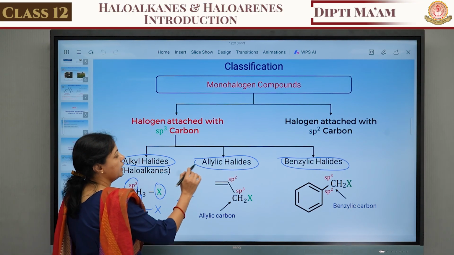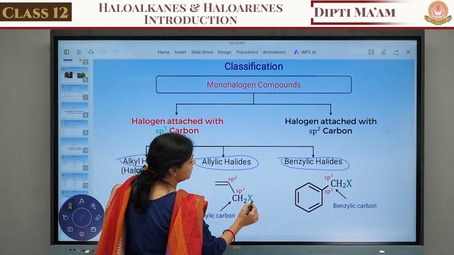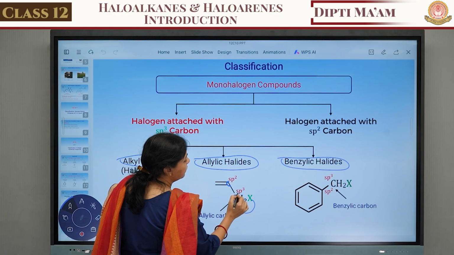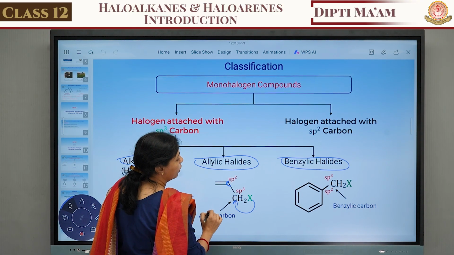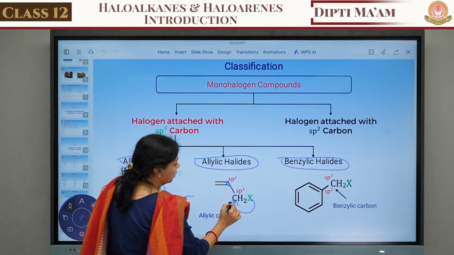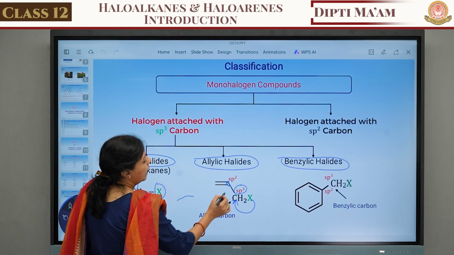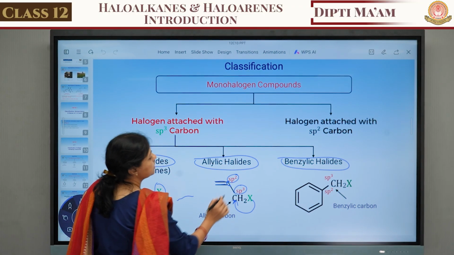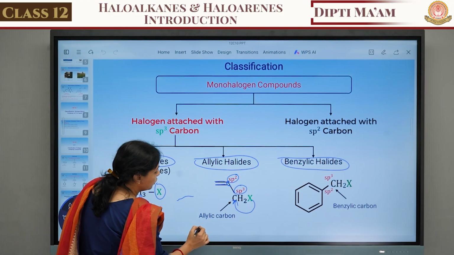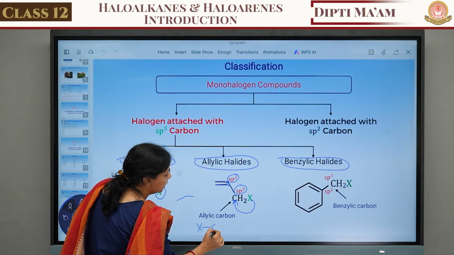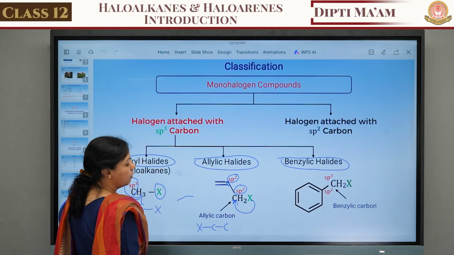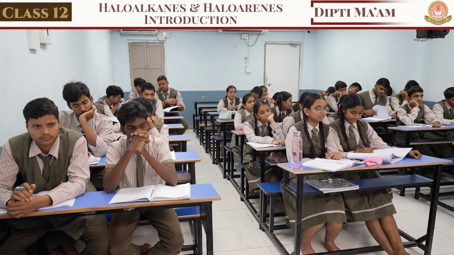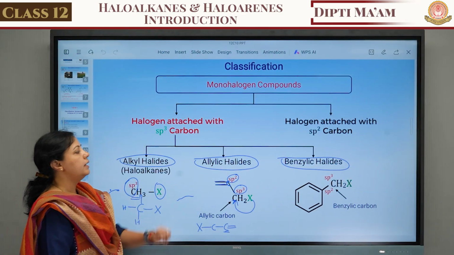What is the meaning of allylic halide? Allylic halide means the halogenated carbon is connected with a carbon by a single bond. This carbon is the sp3 carbon, and it is connected with another carbon by a double bond, that is the sp2 carbon. That means the halogenated carbon is attached to another carbon by a single bond, but this carbon is connected with the double bonded compound. That is known as the allylic halide.